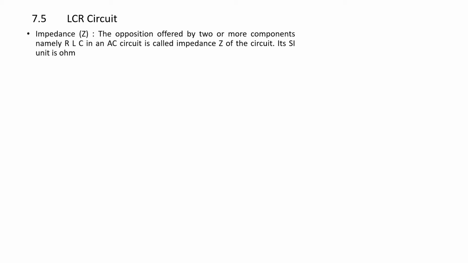The opposition offered by the combination of two or more components, namely R, L and C, in an AC circuit is called the impedance of the circuit, and its SI unit is ohm. So impedance is nothing but the resistance offered by the combination of R, L or C.